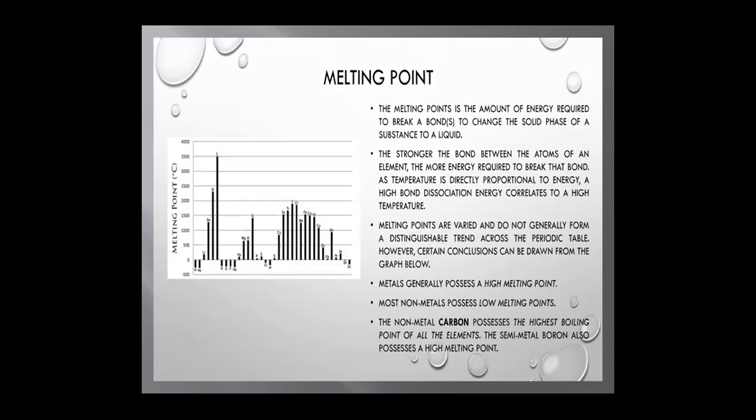Melting points are varied and do not generally form a distinguishable trend across the period. Metals generally possess high melting points and non-metals possess low melting points. The non-metal carbon possesses one of the highest melting points of the elements. The semi-metal boron also possesses a high melting point.